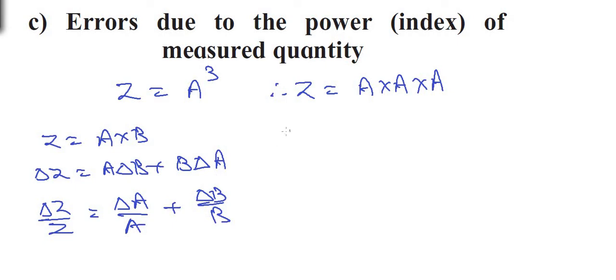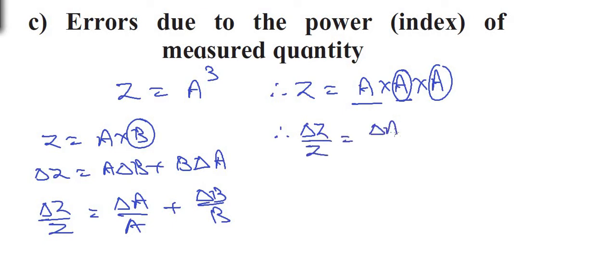From this formula only we are going to modify the formula for a cube. See, it's a into b, right? Now over here it is a into a only. Instead of b, it's given a one more time. And so we can write this as delta z upon z is equal to delta a divided by a plus delta a divided by a plus delta a divided by a, 3 times, because it is a raised to 3. I would have done this n times if it had been n here.